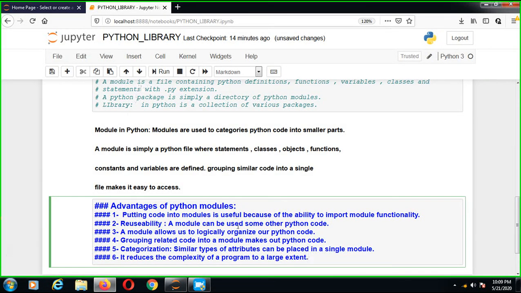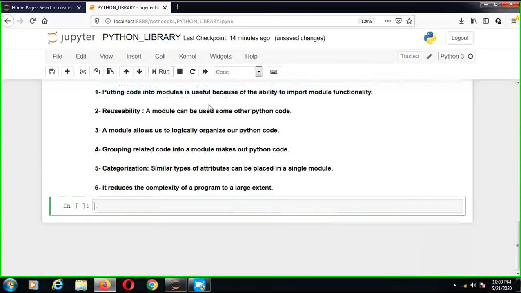So friends, advantages of Python modules we discussed. Putting code into a module is useful because of the ability to import module functionality. Second, reusability: we can reuse one module anytime in any other Python code. A module allows us to logically organize our Python code. Grouping related code into a module makes our Python code easier.